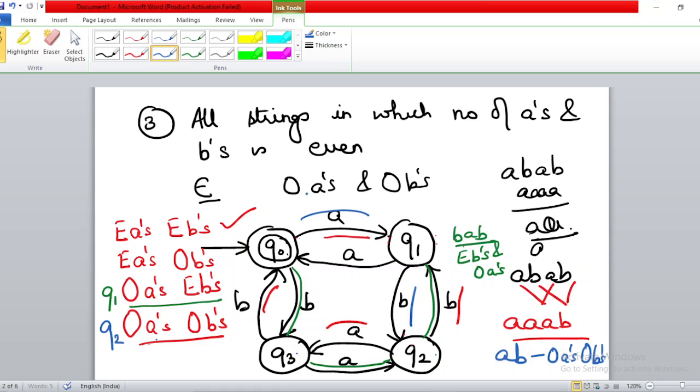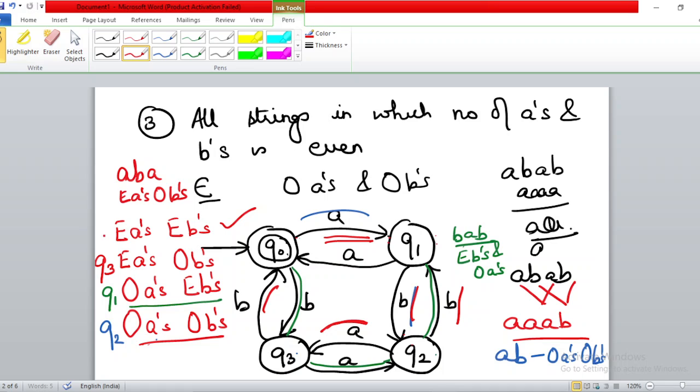Now we talk about Q3. Take any string. Which string should I take? You can take AB, and then A. In ABA, you can see that there are an even number of A's and an odd number of B's. So when the question is all strings in which the number of A's is even and B's is odd, in that case you will make Q3 the final state.